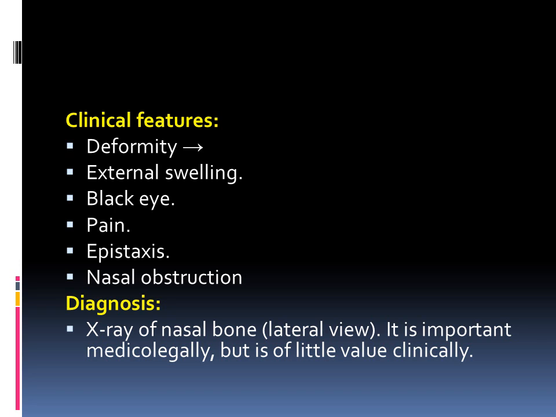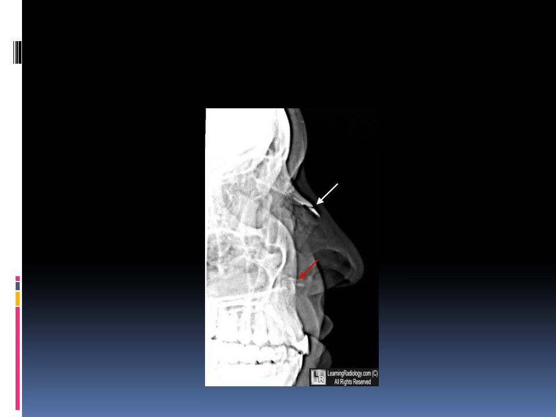Clinically, the nasal bone fracture actually presents with deformity, with rapidly developed edema of the nose. There may be a black eye also, especially in type 3 fracture, pain and epistaxis with nasal obstruction. The diagnosis is mainly clinical. We may order an X-ray of the nasal bone, lateral view. It is for medico-legal purposes, but it is of no importance clinically, and mainly the diagnosis is clinical.